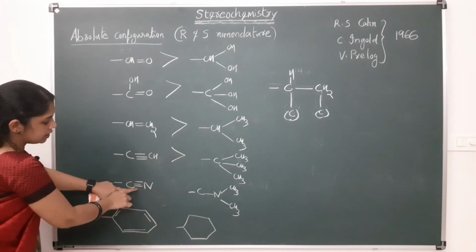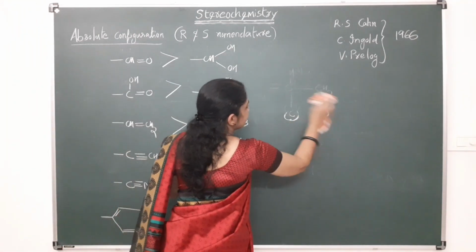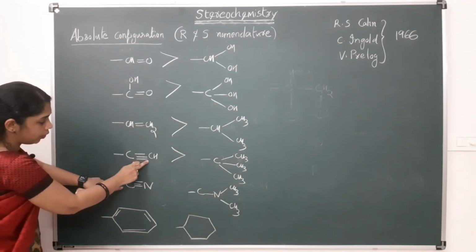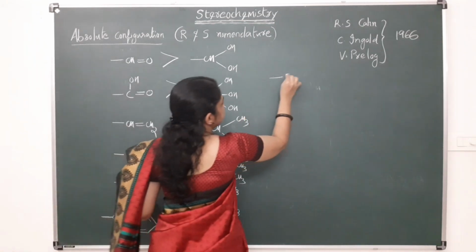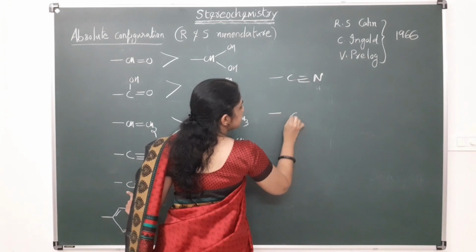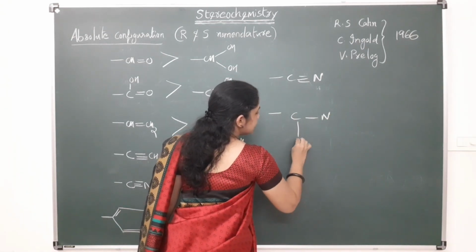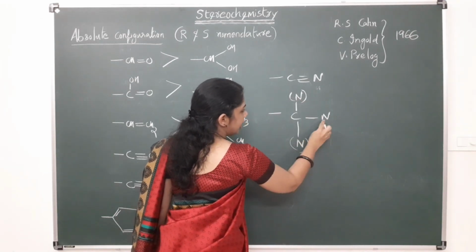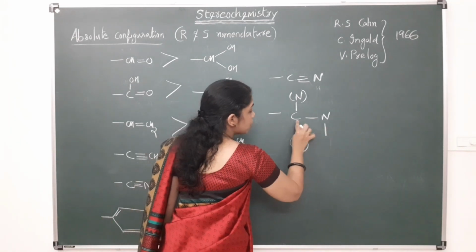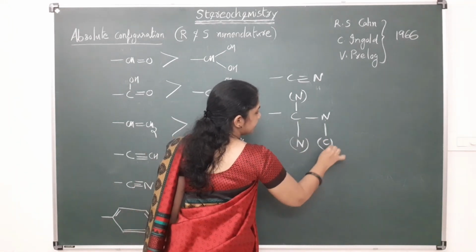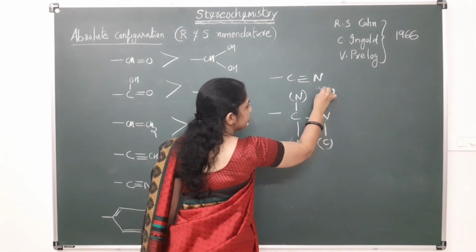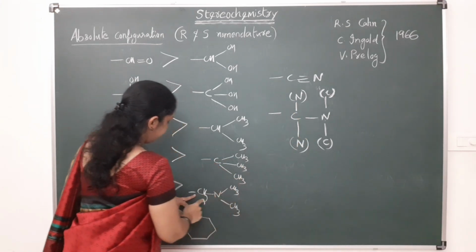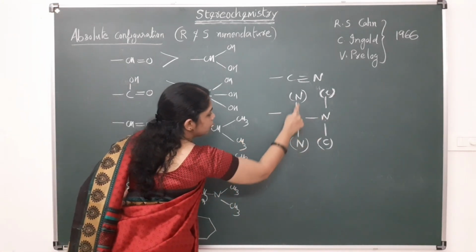In the case of this C triple bond N, these both are the same, that is why I am showing only this C triple bond N. Here C triple bond C, here C triple bond N. C triple bond N means C is bonded to nitrogen 3 times. This is 1, this is 2 and this is 3. One is bonded to nitrogen and the other 2 are ghost atoms of nitrogen, and this nitrogen is bonded back to the ghost of this carbon. That is the meaning of this one. Carbon is attached to 3 nitrogen. In this case, carbon is attached to 3 nitrogen, 1, 2, 3 nitrogen.